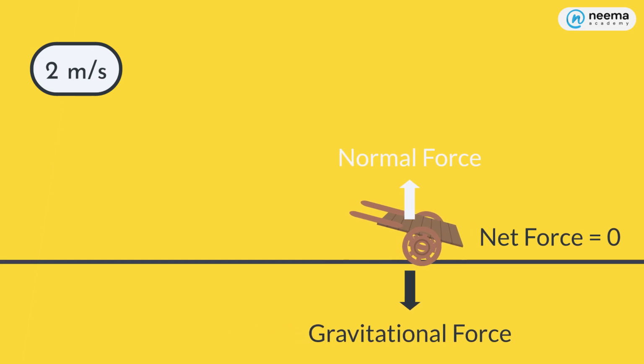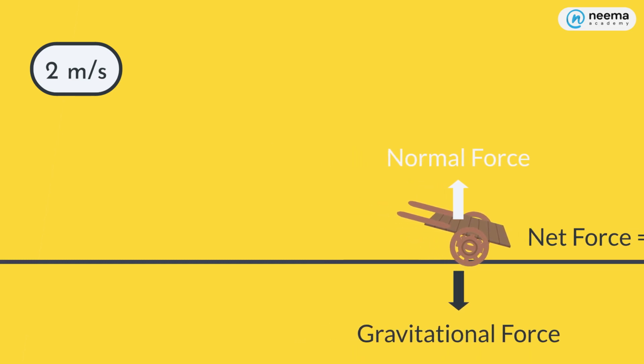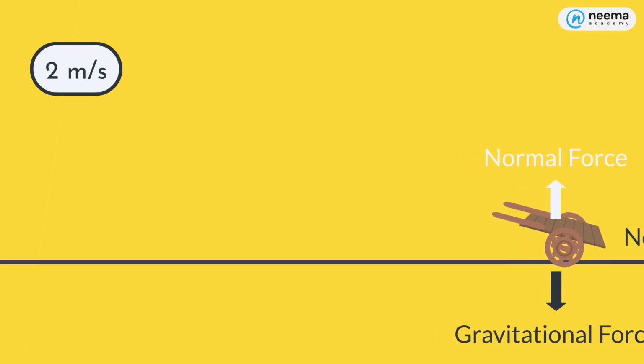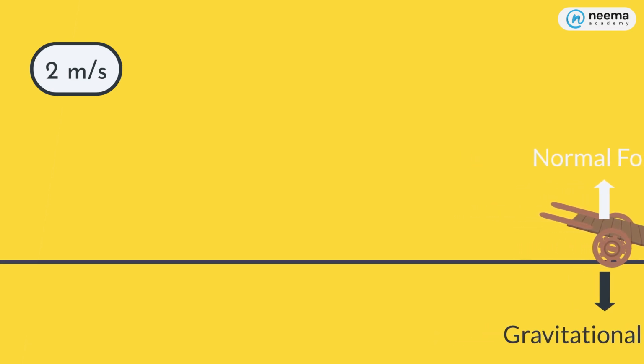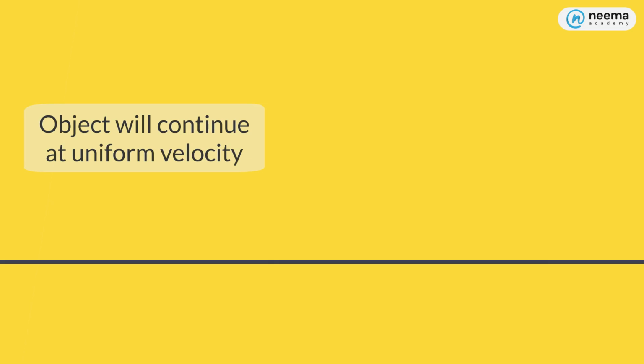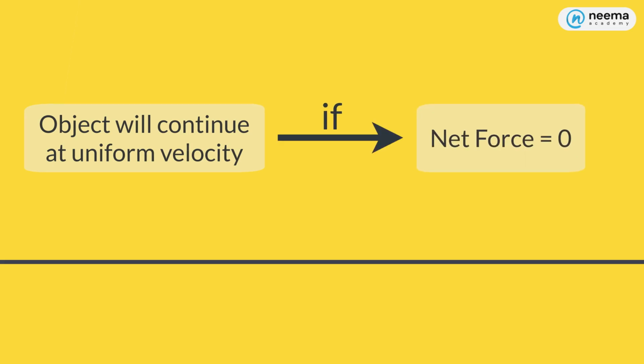No, it won't. It will continue to move along the same path at the same speed, unless there is another external force which acts on it. Here, as the forces are balanced, the cart will continue to move at 2 meters per second. An object will continue to move at uniform velocity even if the net force on it is zero.